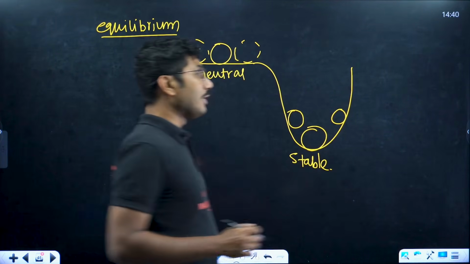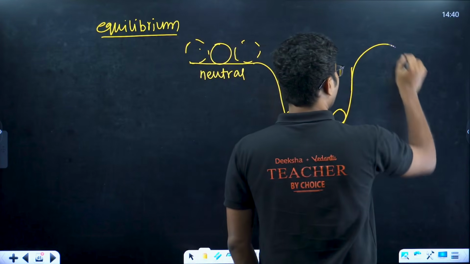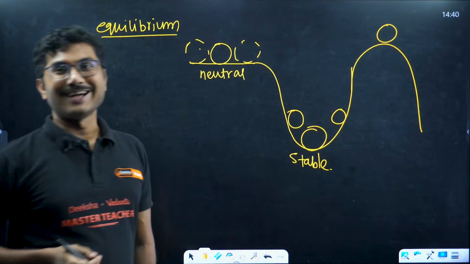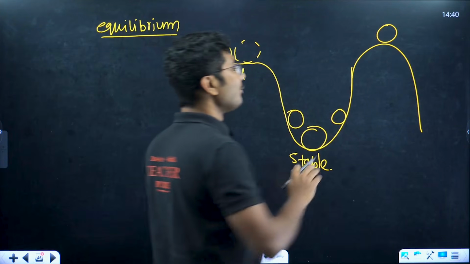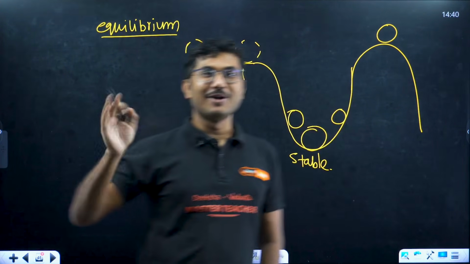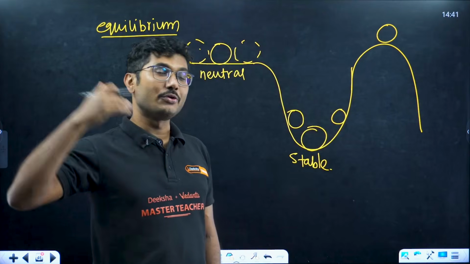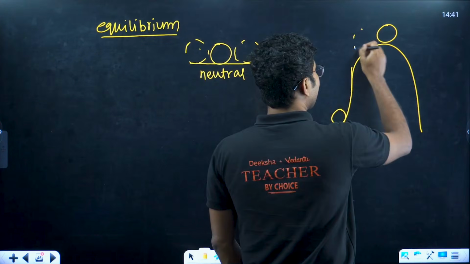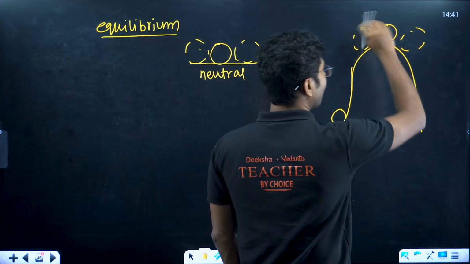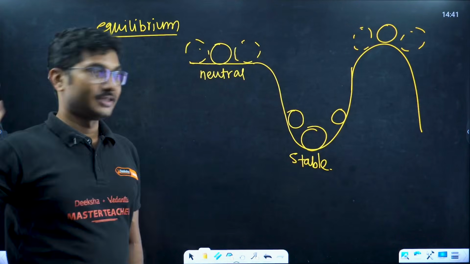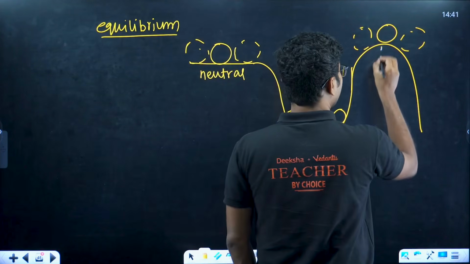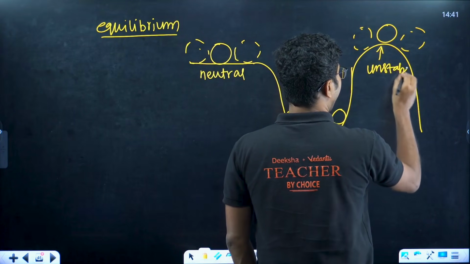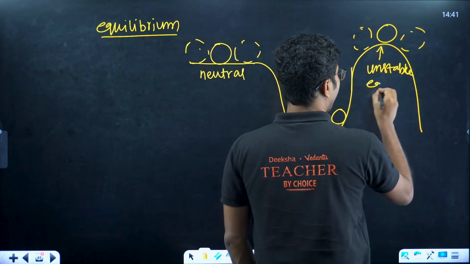Okay, now if you have a ball which is situated like this, if you take the ball slightly right or left, what will happen? The ball will say tata, goodbye, I will not come back to my original position, I want to explore a new position. So if you take the ball slightly right or slightly left, the ball will completely go in a different direction. This is called unstable equilibrium.